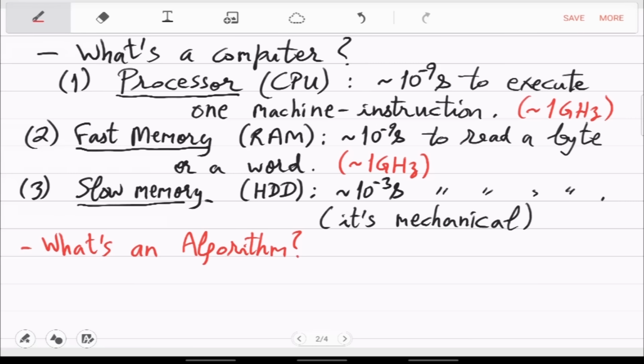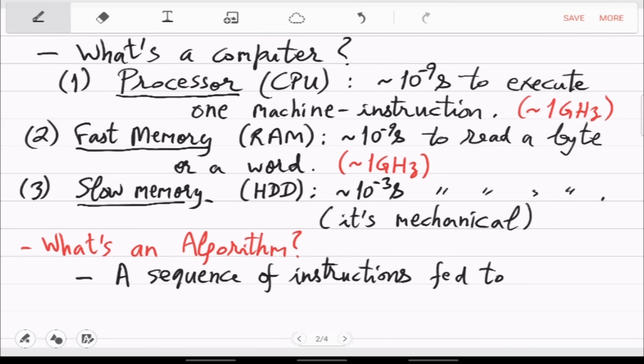So just to give a simple definition, it is a sequence of instructions fed to the computer.